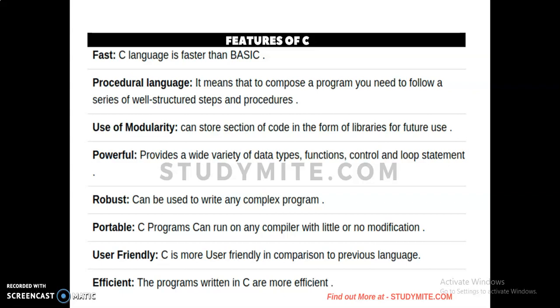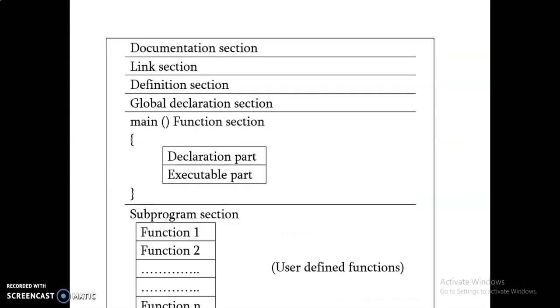And then the next one is user friendly. C is more user friendly in comparison to the previous languages, for example BASIC, BCPL, ALGOL, like that. And the last one is efficient. The programs written in C are more efficient compared to its predecessor. So this is the features of the C language. I will explain the structure of C and the concepts in my next class.